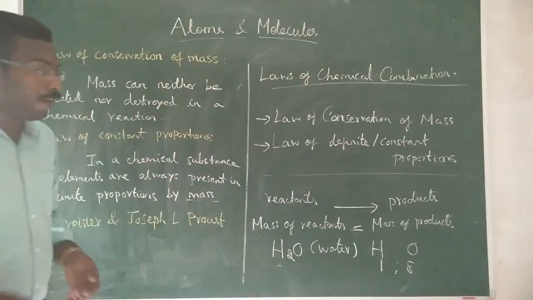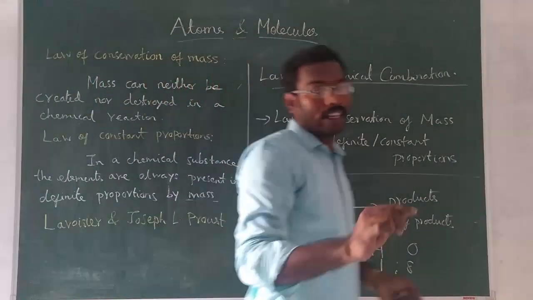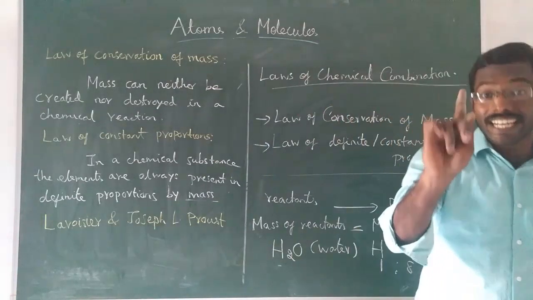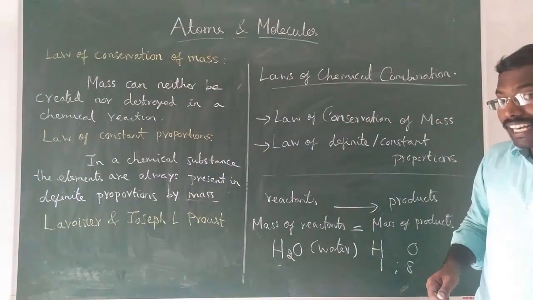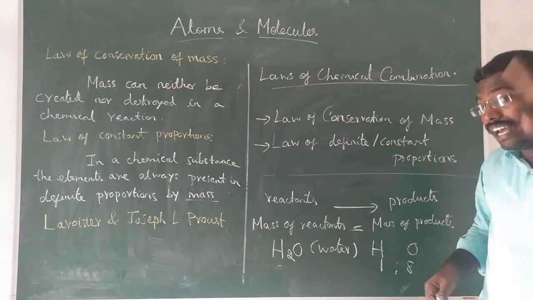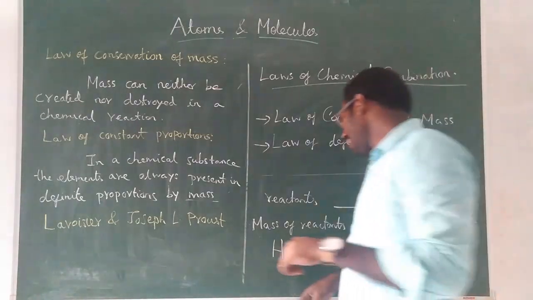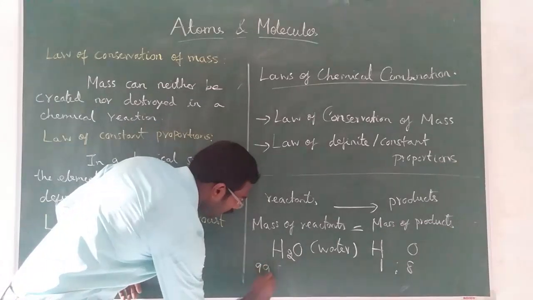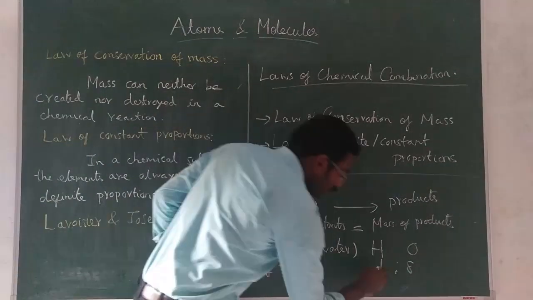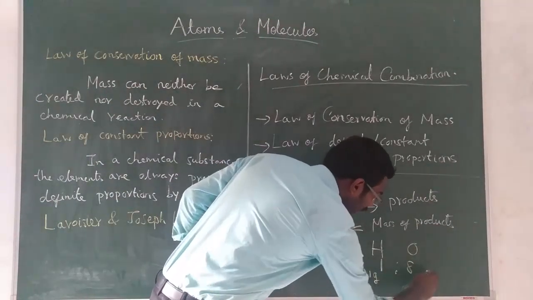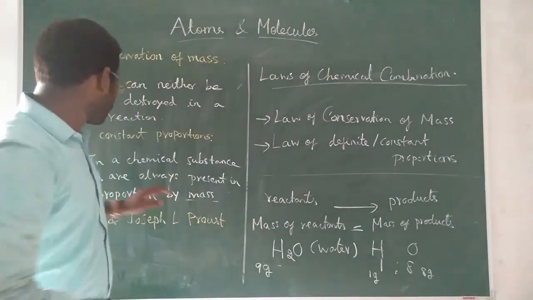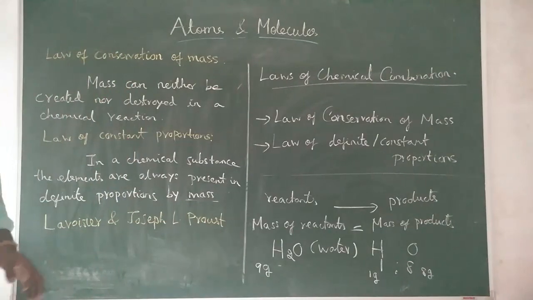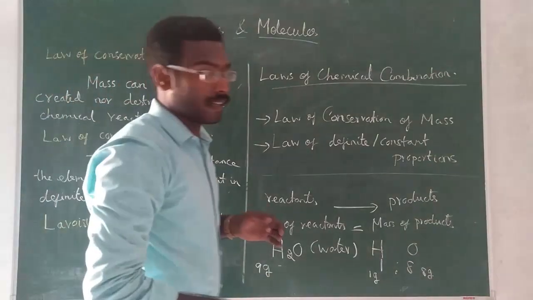So 1:8 by mass. For example, if you take 9 gram of water, only 1 gram will be hydrogen and the remaining 8 gram will be oxygen. Understood or not? So 9 gram of water contains 1 gram of hydrogen and 8 gram of oxygen. This is called the law of constant proportion. I will explain this further.